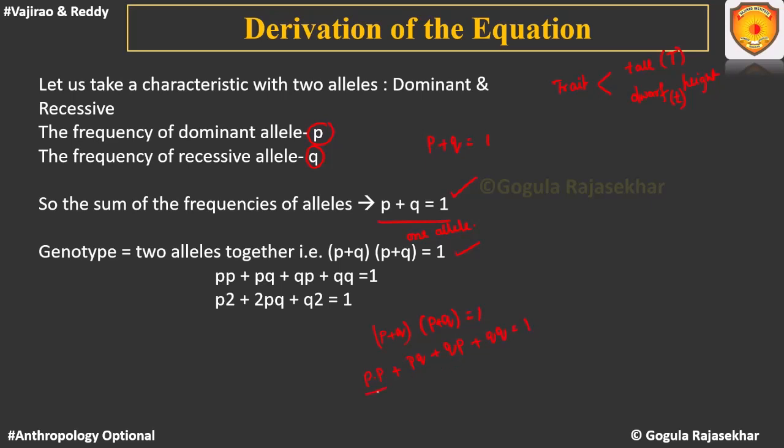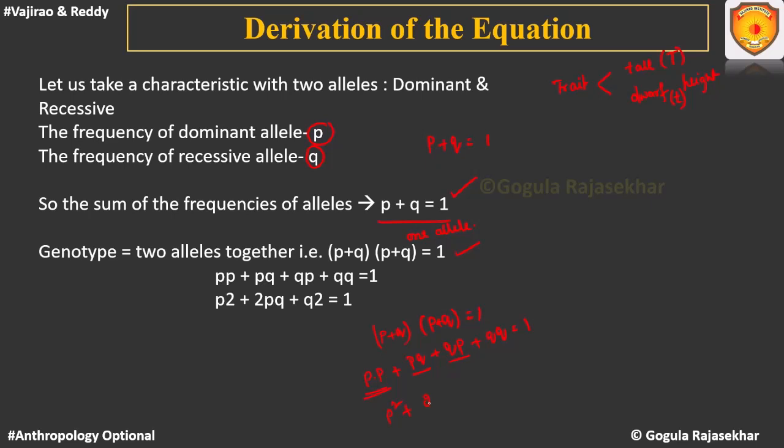So here P into P means it is a homozygous condition for a dominant allele. Since we have taken the frequency of the dominant allele as P, we can write it as P square, plus here PQ or QP. Both of them are heterozygous conditions for a dominant allele.